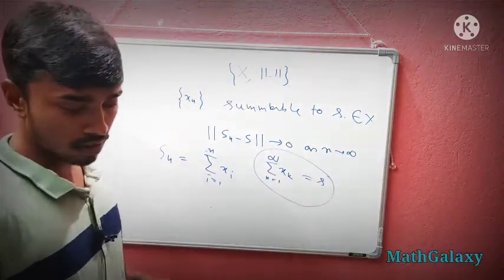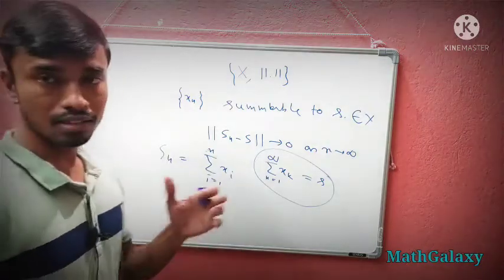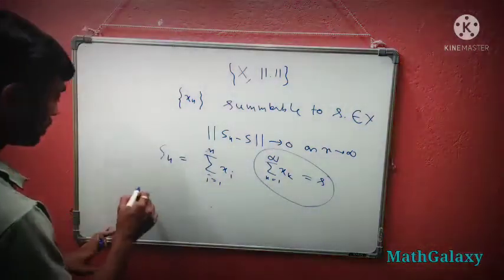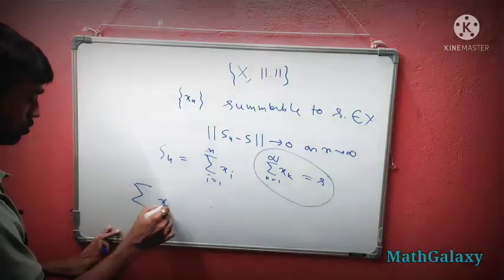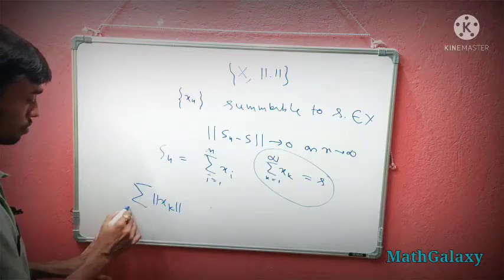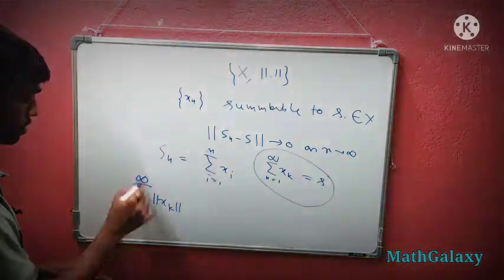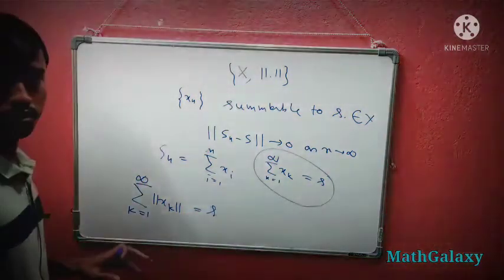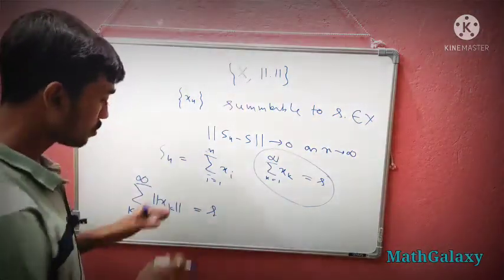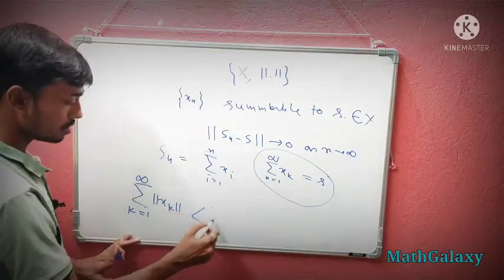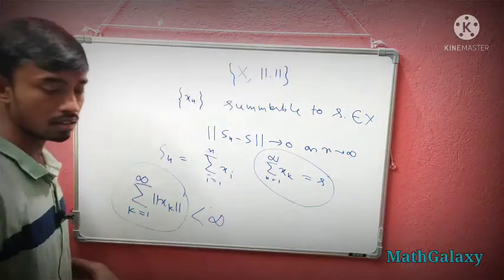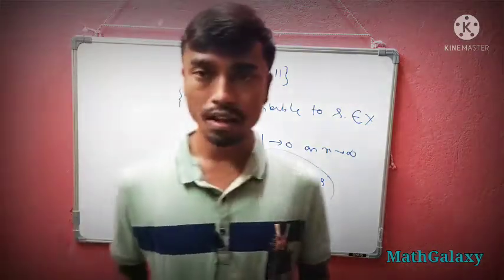Understand? So this is called summability, and there is another term called absolutely summable. What is that? Here we take the norm of xk, summed over k equals 1 to infinity. It doesn't need to go to s, but we can say that this is less than infinity. Then we say that xn is absolutely summable.